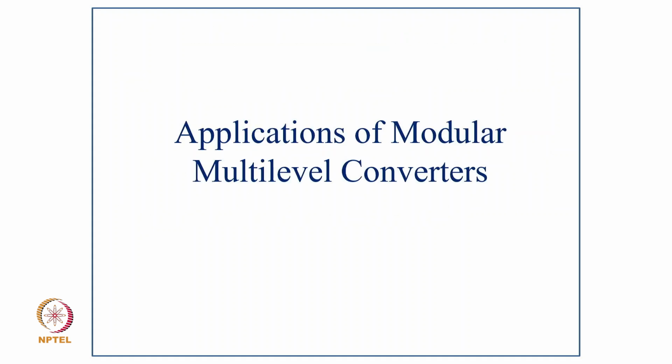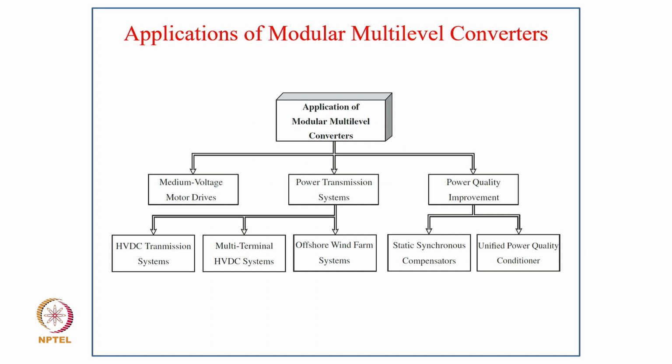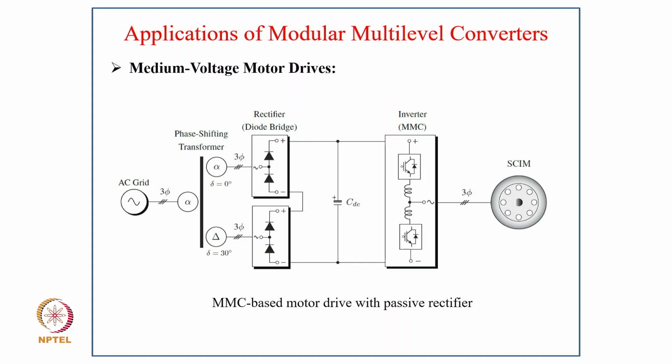Now coming to applications of these modular multi-level converters. Starting first is the medium voltage motor drive. These are very much used for high rating drives, typically up to 70 megawatts or so. Another is the transmission system, especially HVDC transmission systems, then multi-terminal HVDC systems and offshore wind farm systems. For power quality, they are used as static synchronous compensators for reactive power generation, and unified power quality conditioners, typically for compensation of voltage sags in addition to the other power quality parameters.